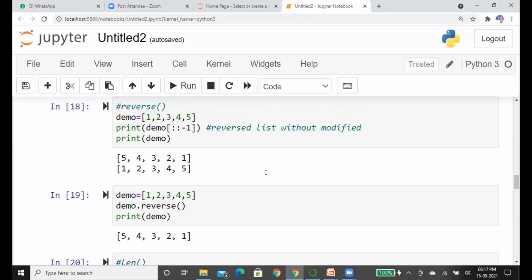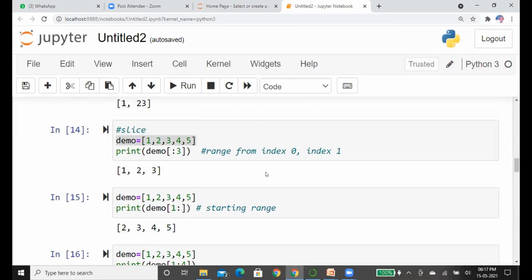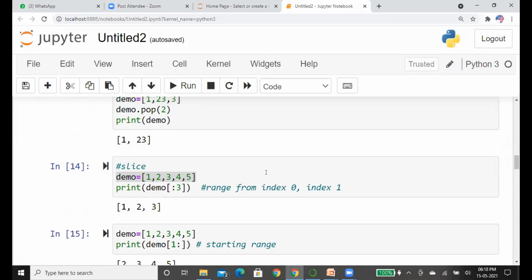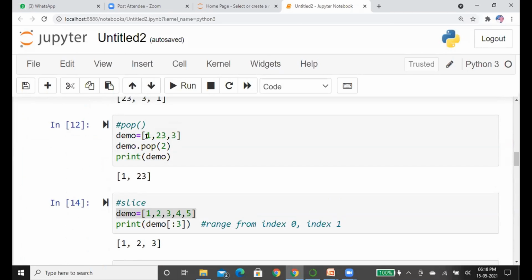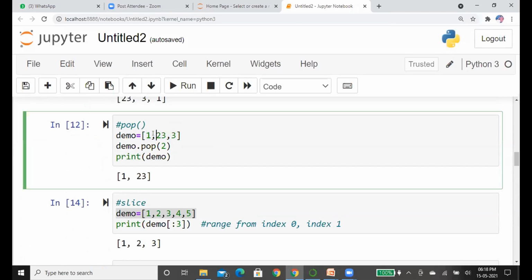The pop method is used to remove an element using the index. See here, we have the list with the elements 1, 23 and 3. While using pop, it removes an element from the specified index. So here I mentioned the index 2. At index 0 we have 1.